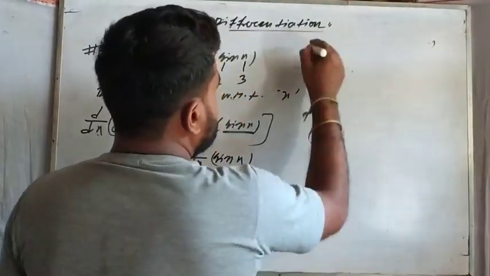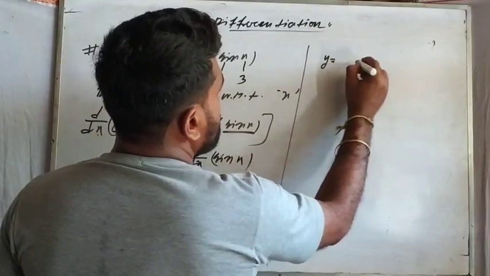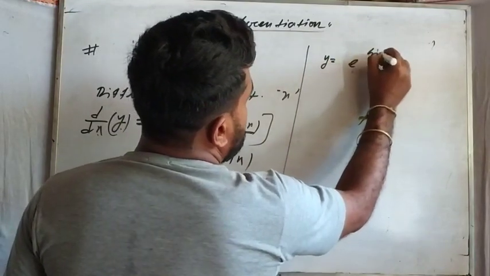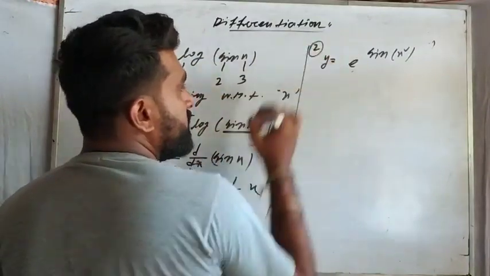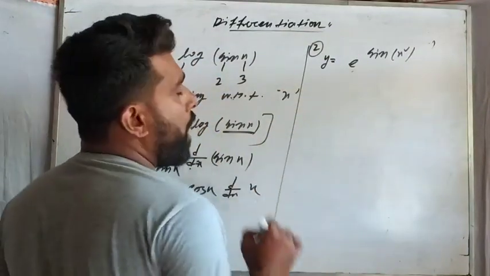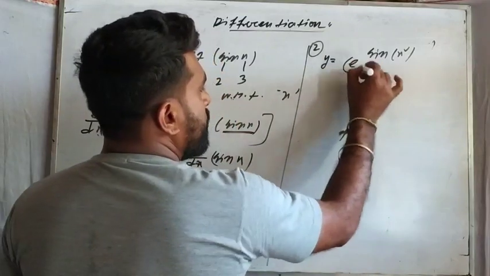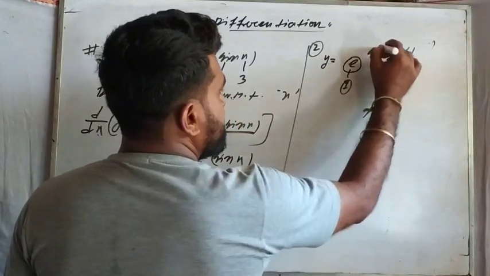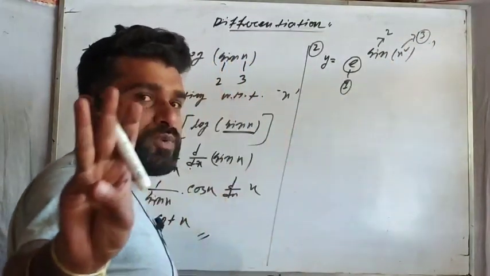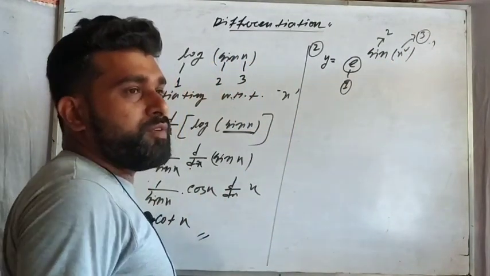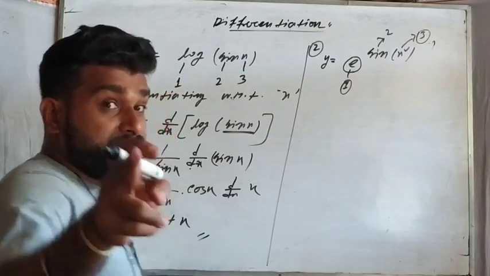देखो सपोज y इक्वल्स टू e to the power sin x square है, ये क्वेश्चन सॉल्व करते हैं. तो यहां पर देखो how many expressions are there. This is your first expression, sin is the second expression, x square is the third expression. 3 expressions are there. Okay, so if you have the 3 expressions, that means 3 times differentiation should be taken.